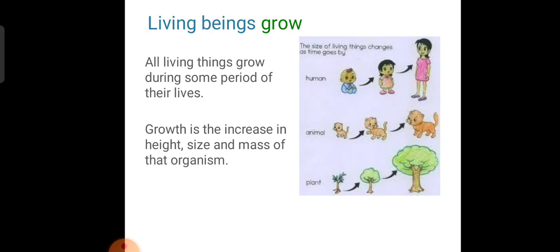Is that clear, children? Growth does not take place rapidly. Within 1 or 2 days you can't grow. It grows, it has its own time. For plants and animals, we grow slowly.